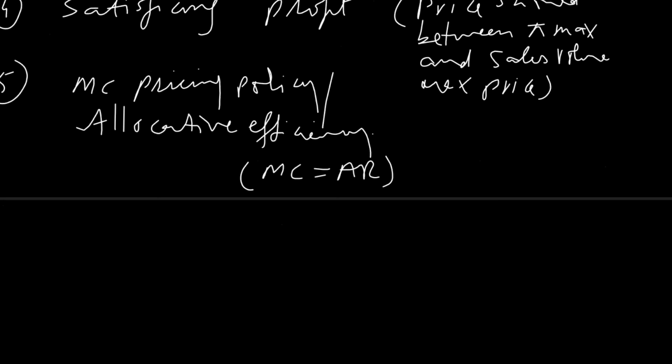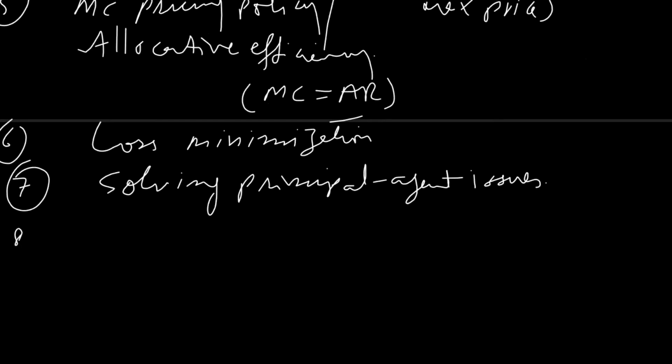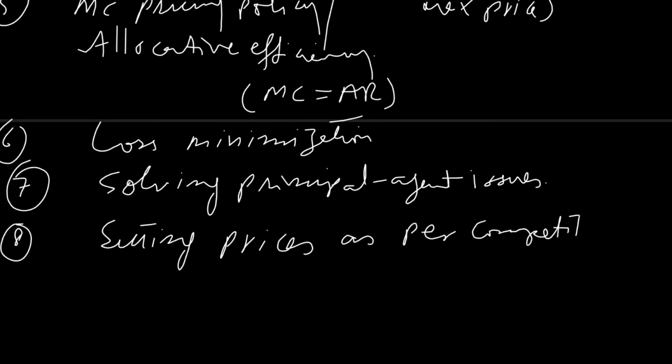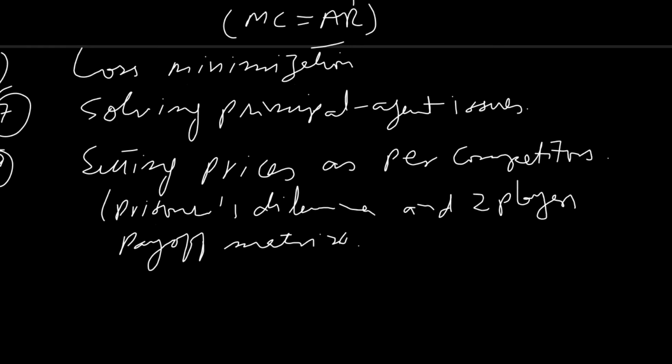And the next objective of firms is loss minimization. Then solving principal agent issues. And the eighth objective is setting prices as per competitors. In this situation of setting prices, we discuss the prisoner's dilemma and the two players payoff matrix. So these are the objectives of firms which every firm tries to achieve.